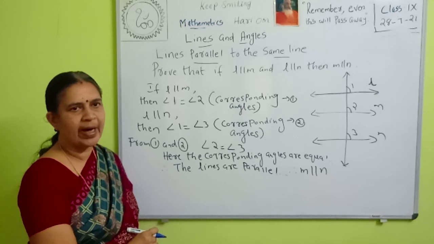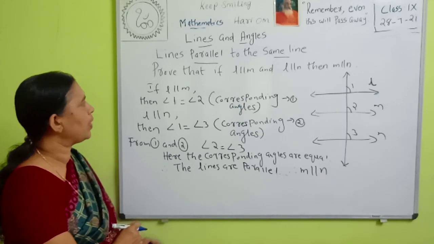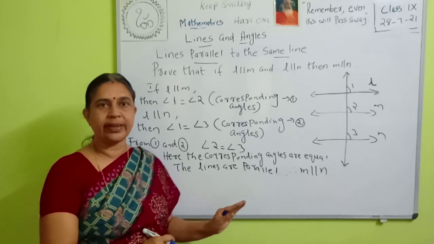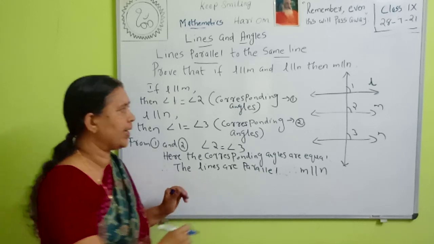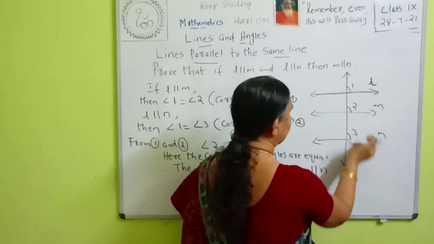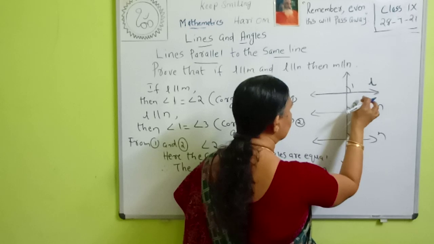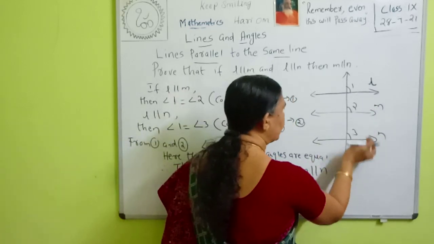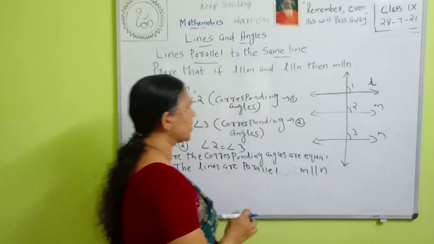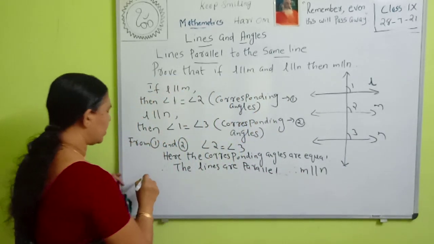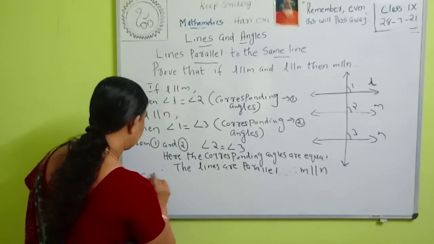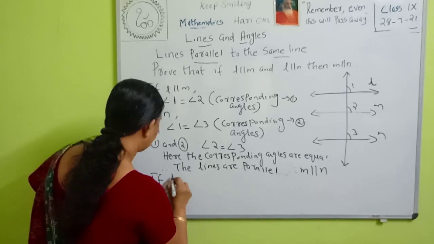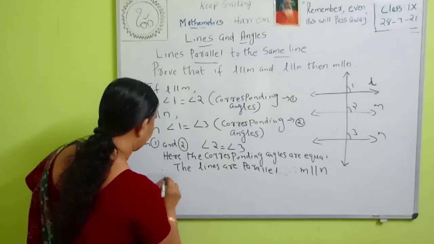If two lines are parallel to the same line, then they are parallel to each other. Here, these two lines are parallel to the same line L. So what can we say? They are also parallel to each other. Two lines parallel to the same line are parallel to each other.